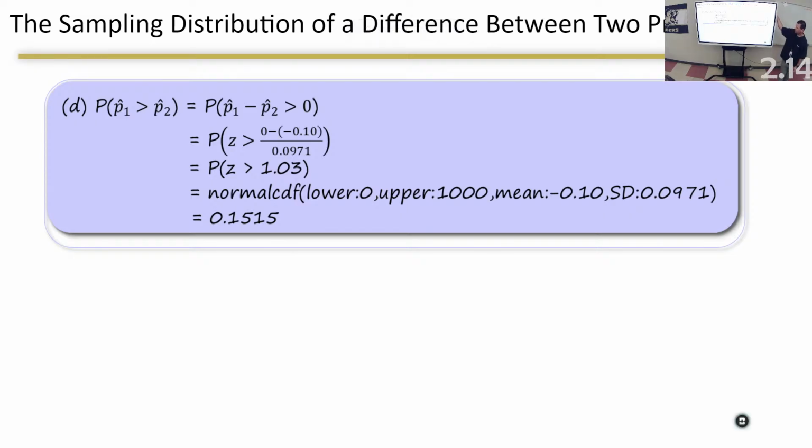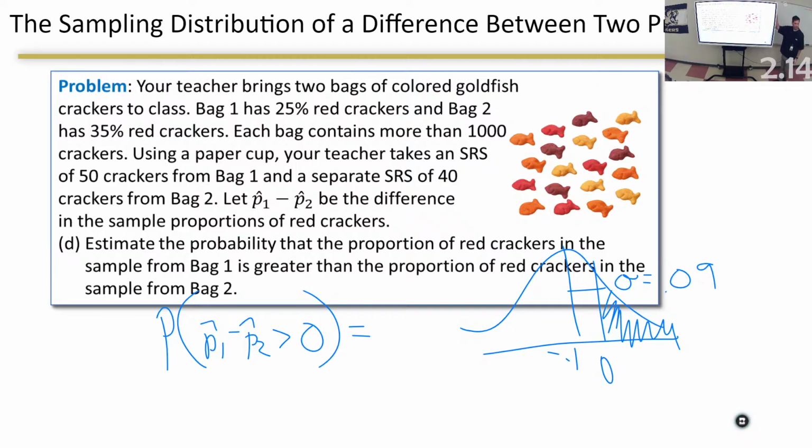There it is. Look at that. They turned it to a z-score. You don't have to turn it to a z-score. We used to have to do that. You don't have to write normal CDF unless you really want to. But if you write it, you better write down lower, upper, mean, standard deviation. You have to label each one of them. But if you've already done it, there's no reason to write that down. We know you used your calculator. I used Desmos. Well, good. You better tell me what everything is still.